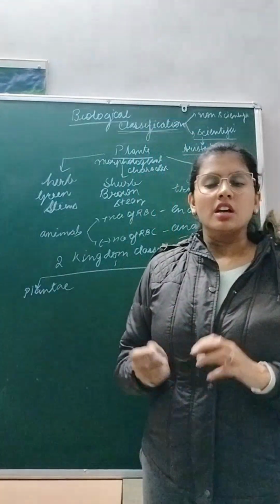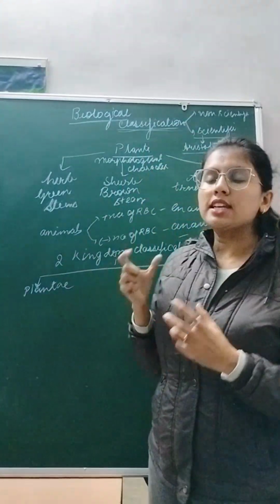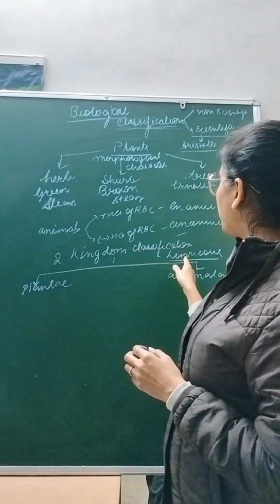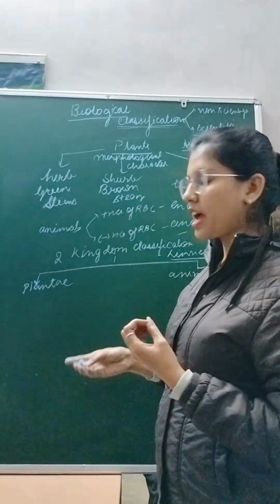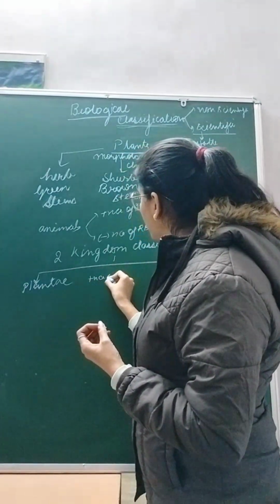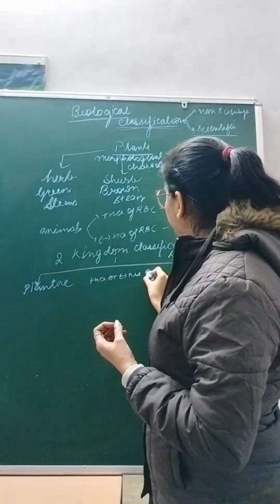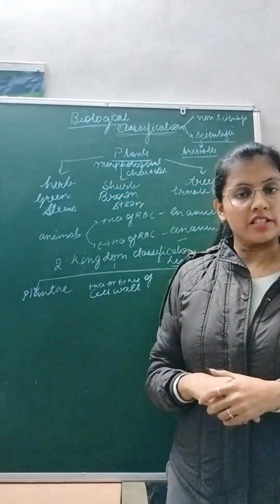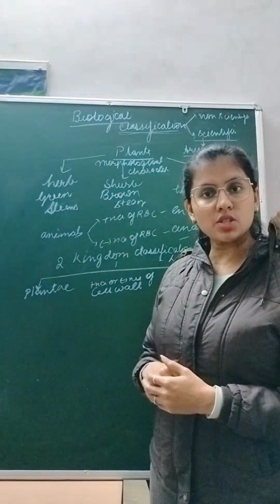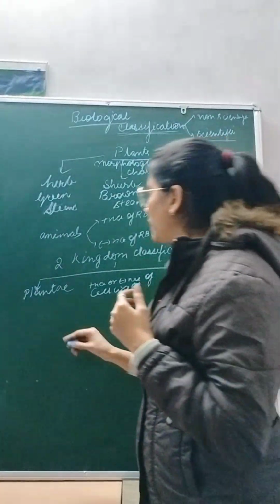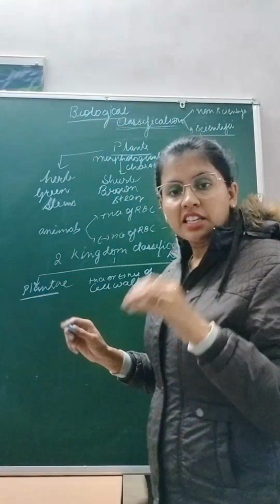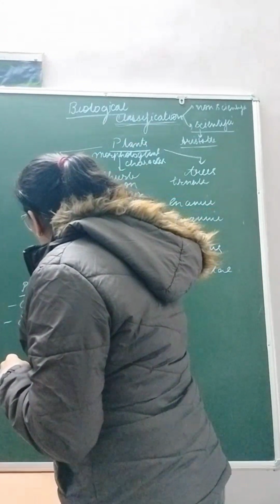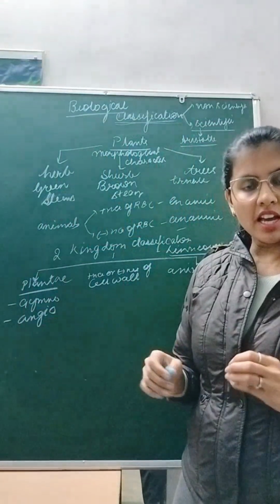As I have said, if we are doing any type of scientific classification, we have to take some basis. So in the two kingdom classification, Linnaeus took as the basis of classification the presence or absence of cell wall. Two kingdom classification was based on presence or absence of cell wall. In Plantae, he put gymnosperm and angiosperm. They are truly plants.